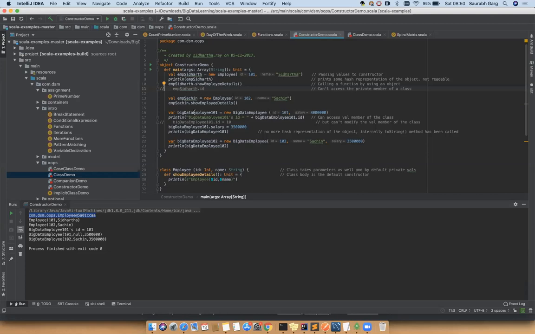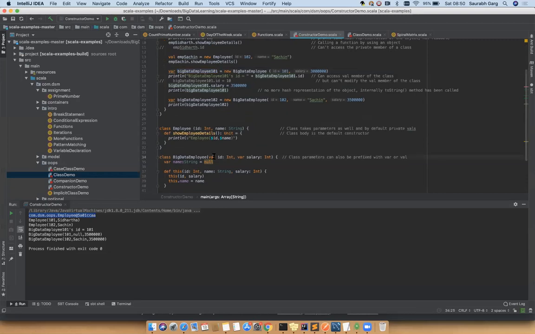Here we have created a big data employee object with ID 101 and salary 30 lakhs. Then at line number 17, you are accessing the ID attribute, and you are able to access it because you didn't leave it blank; rather you used the var and val keyword. In this case, these attributes become non-private, and you can access them outside the class. That's pretty much what you did here: you created a big data employee object and tried to access it outside. It's accessible. The ID attribute we have declared with val, that means it's constant, which is logical.